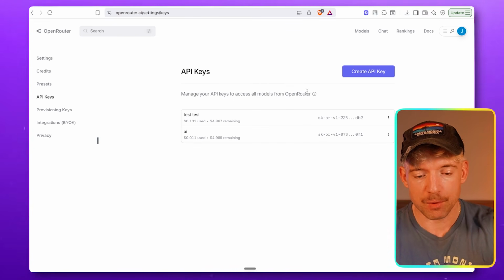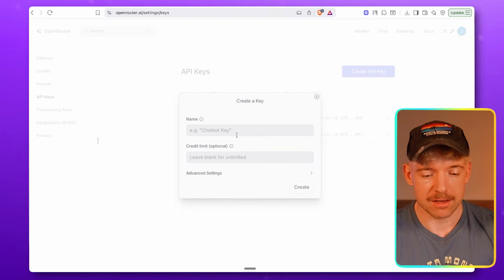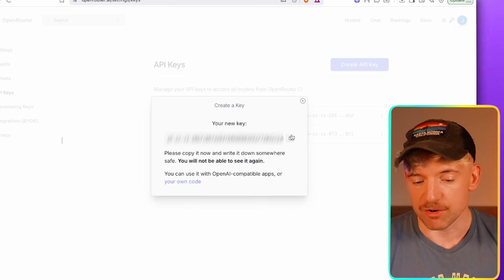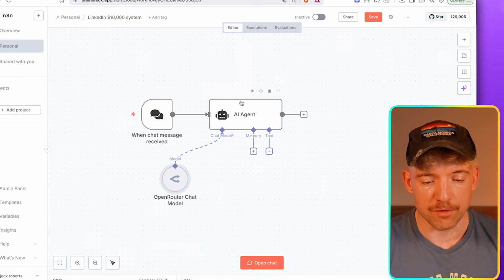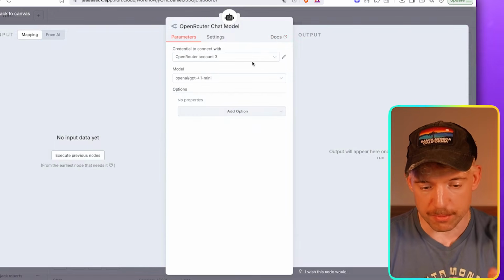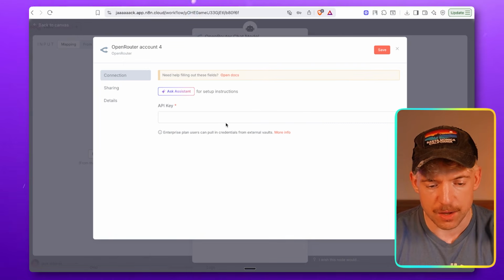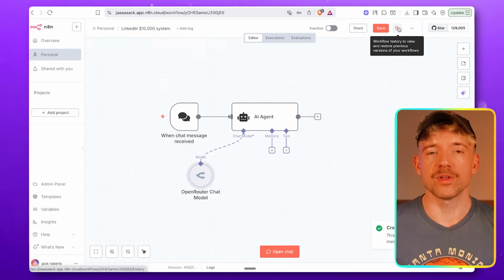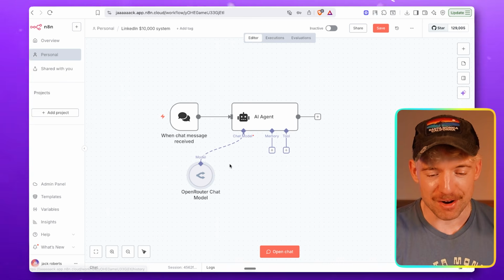You come over to keys, for example, and then you simply create an API key here, give it a name like blah, blah, blah, set a credit limit if you want to, like $1, I don't know, and then you can grab that key, come back over to your beautiful scenario, and when you click on this, we'll just click on create credential, throw this in here, savagely, and all of a sudden, now we've got AI. AI is like new electricity in these workflows, right?